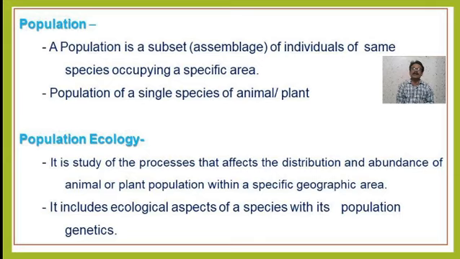Or in the forest, 12 lions per 100 square kilometer are found. So this is the population density. Again, 10 million diatoms per cubic meter of water in a particular dam or water body. This type of measurement can be taken as population density.